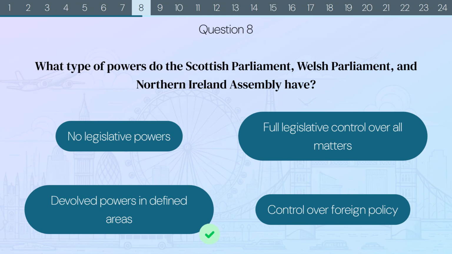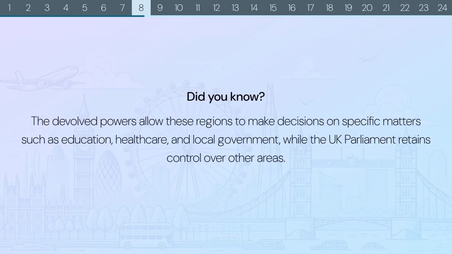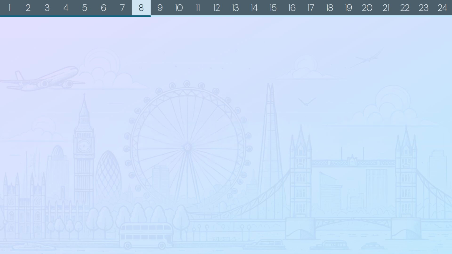The correct answer is devolved powers in defined areas. Did you know? The devolved powers allow these regions to make decisions on specific matters such as education, healthcare, and local government, while the UK Parliament retains control over other areas.